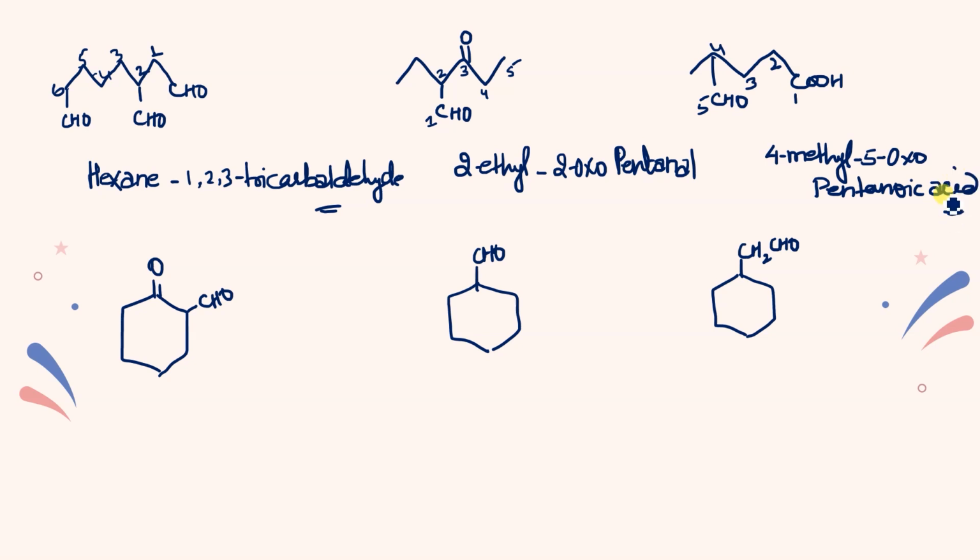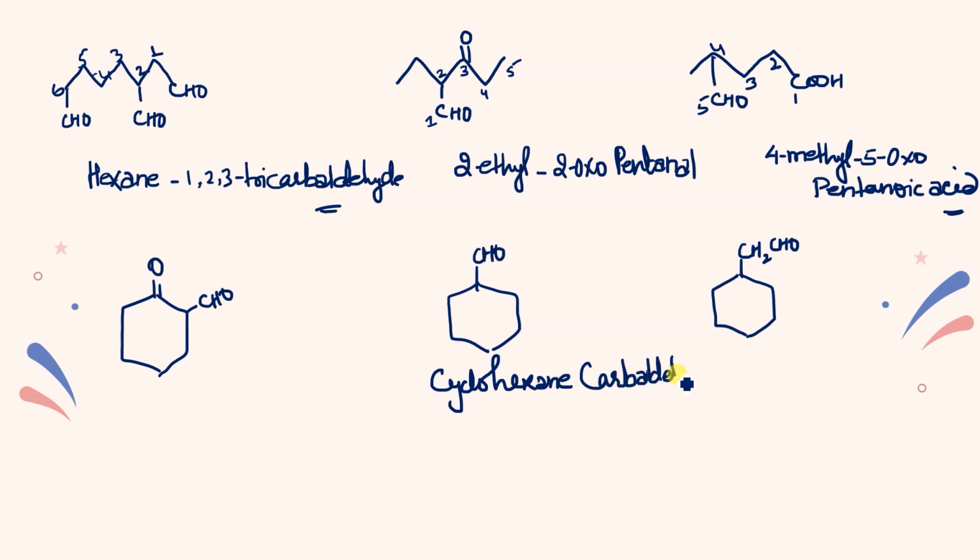All these things you have done since class 11th, so I hope you will get it very easily now. Yes, what will be the name for this compound? Can you think of it? Let me first tell me this compound, and then we will go for this one, and then we'll go for this. Tell me. Here the CHO is, there is no way to include this carbon in the main chain. So this is cyclohexane, and the CHO carbon is not included in the main chain. So what term will we use? Carbaldehyde. So we'll say cyclohexane carbaldehyde.